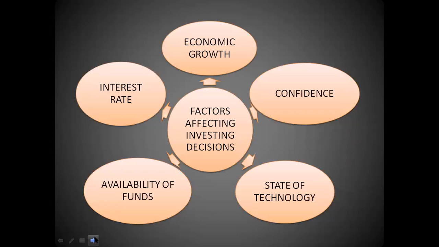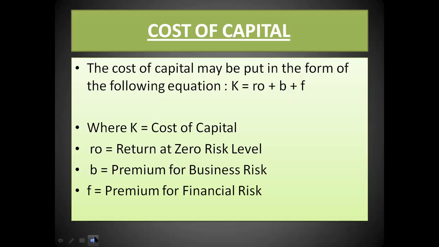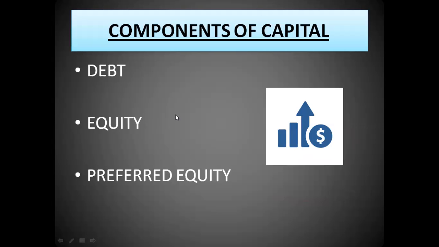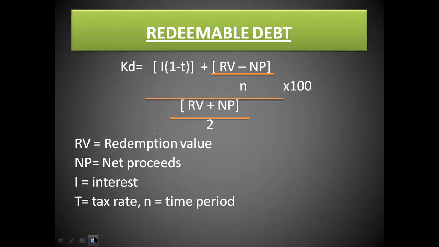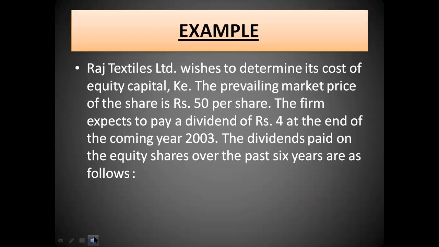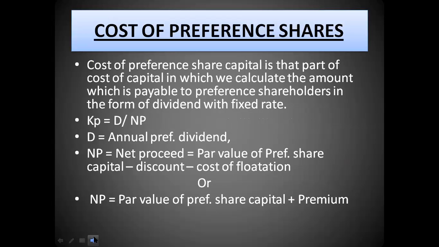So let's start with the topic of cost of capital for preference shares. All right, so preference shares, as we all know, are just like the equity shares.